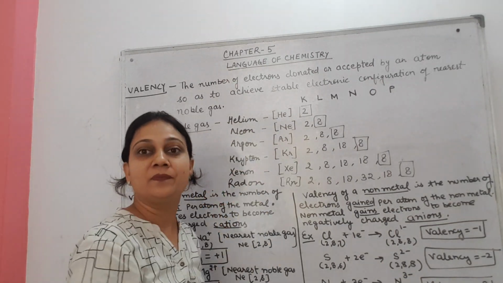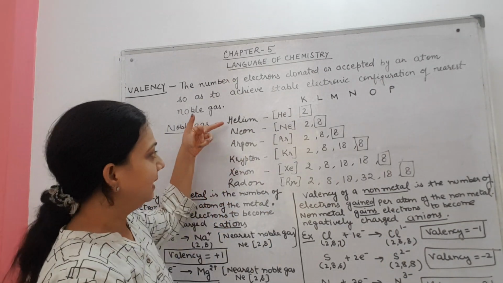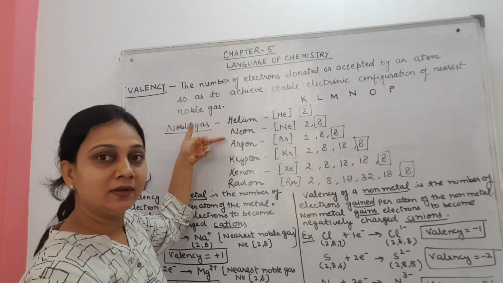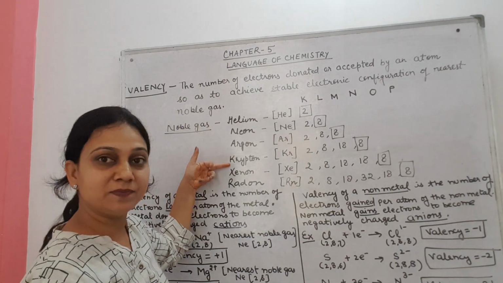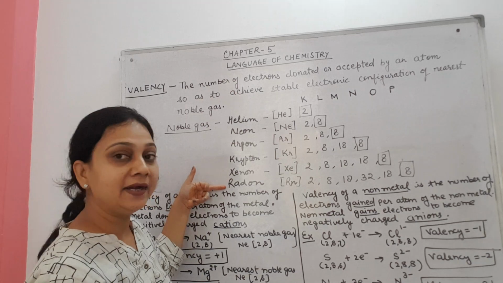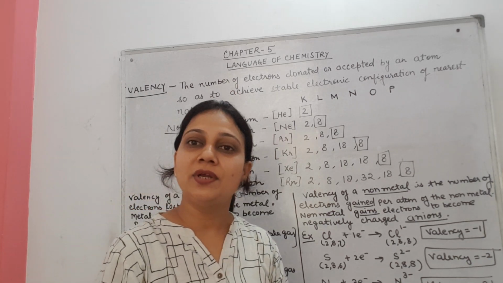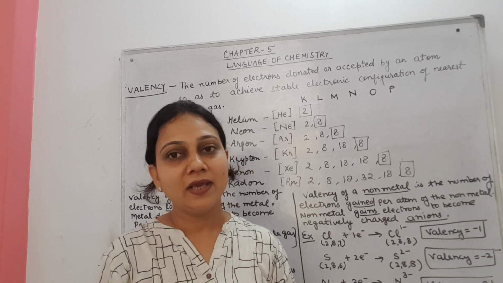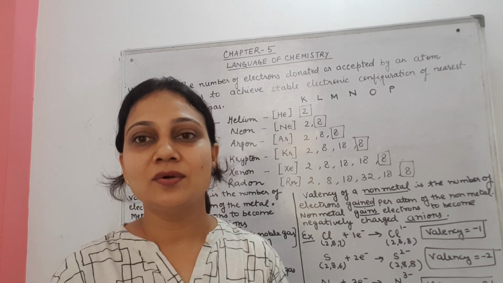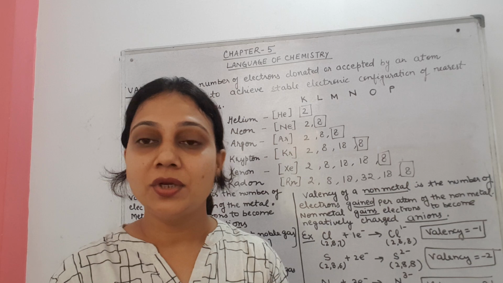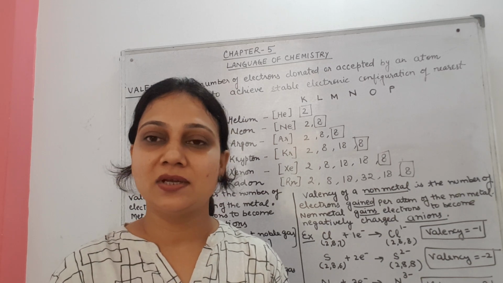Noble gas means helium, neon, argon, krypton, xenon and radon. Noble gases have stable electronic configuration. They have 2 or 8 electrons in their valence shell, or you can say outermost shell.